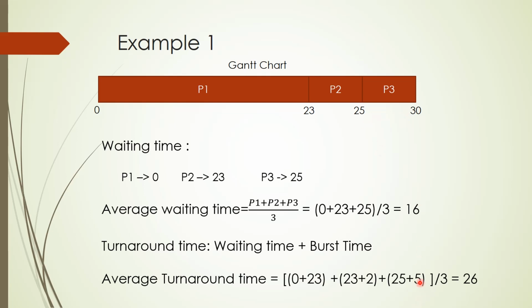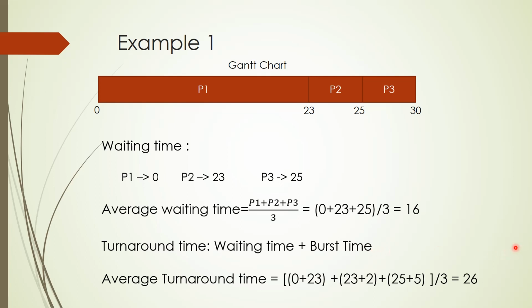So that is how we sum them up and divide by 3, because the number of processes is 3, and we get 26. So this is the turnaround time. Remember, waiting time is how much each process has to wait, and turnaround time is the waiting time plus the burst time, which is also called the time to execute the process.